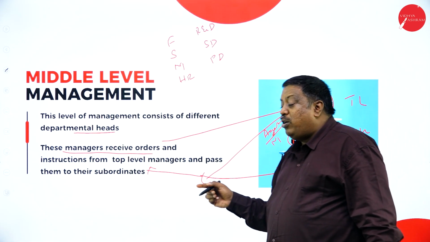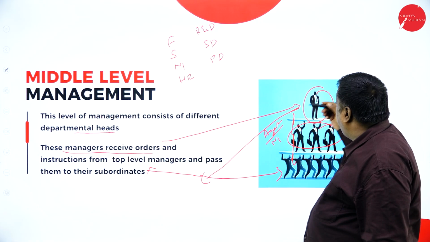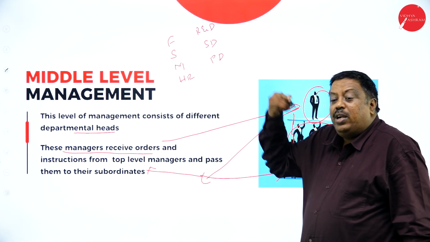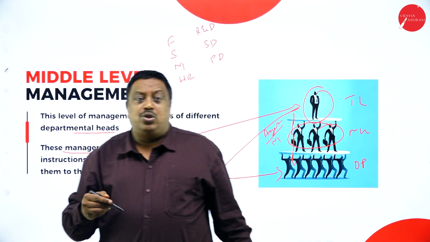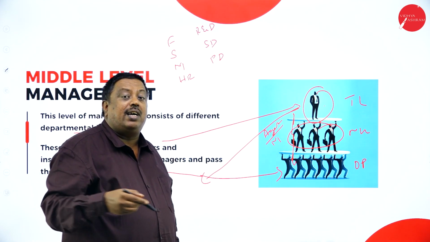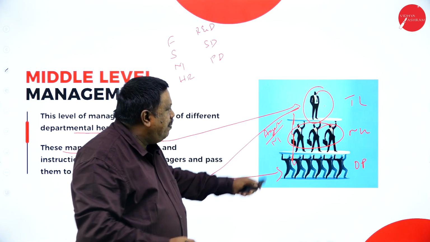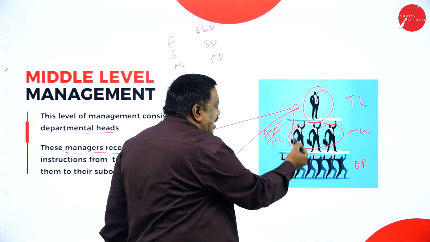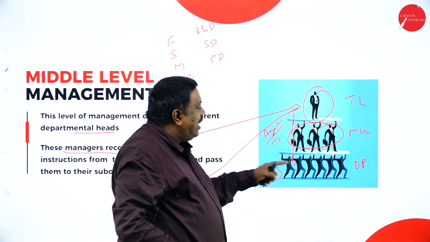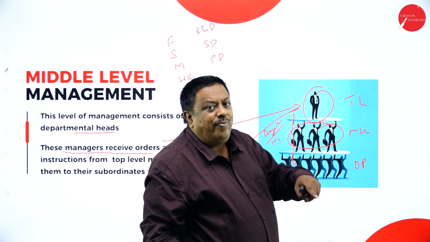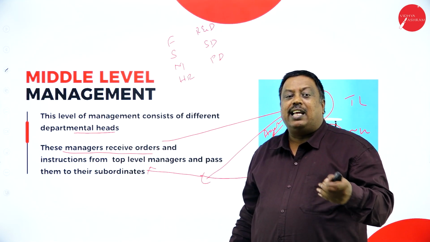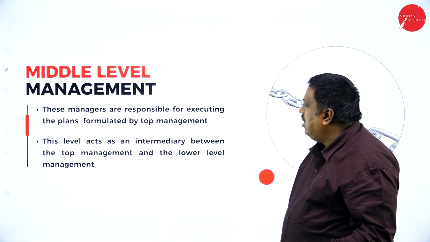So the people who receive the information from the top know what should be done, how it has to be done, who has to do it, and for which department the work has been allotted. All the information will be given by the top level. Based on that, the operation level has to work. For that, the middle level is going to cooperate, communicate, and control all the activities here.